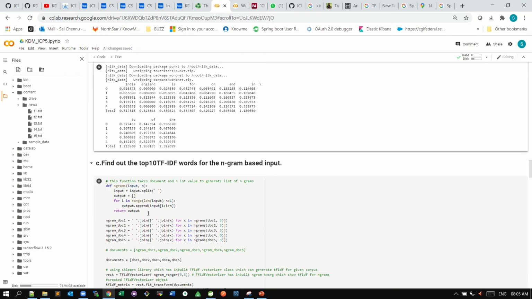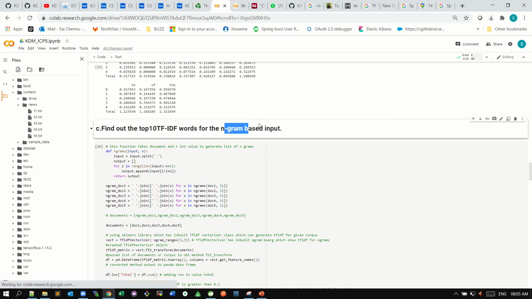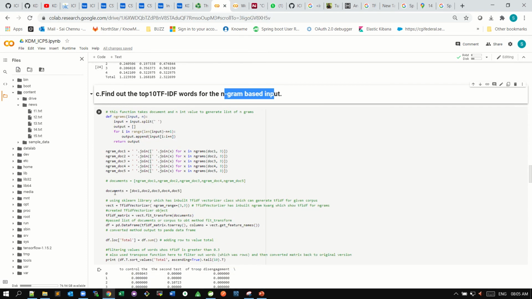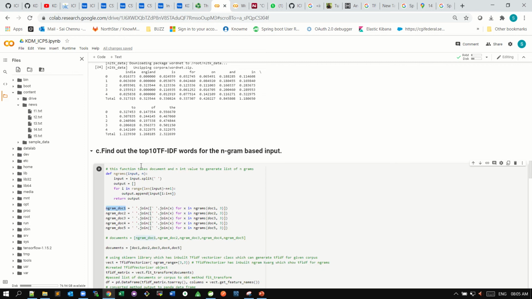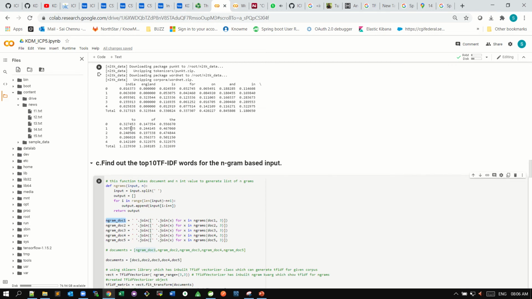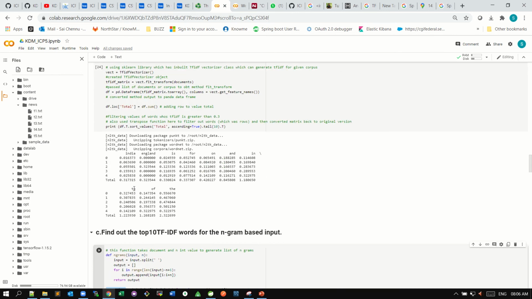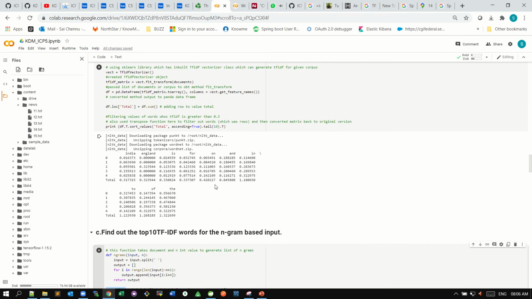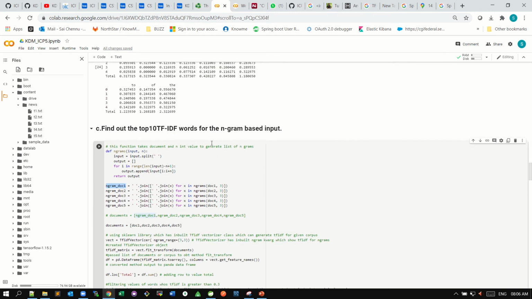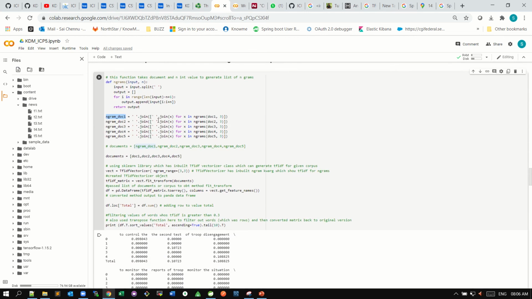In the same way, we do it for n-gram based input, converting into an n-gram doc. Like in the previous example, where we converted into lemmatized input files, we do the same for the n-gram text files, and this contains the n-gram input data.